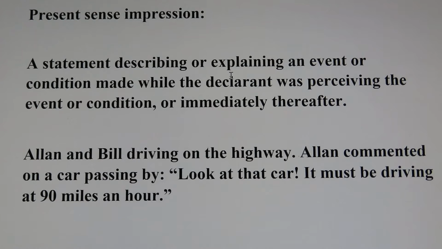While Adam was perceiving the car driving by, he made this statement, "Look at that car. It must be driving at 90 miles an hour." So this is what we mean by this present sense impression statement. So we have this present sense impression exception. Why do we create this exception? Because we believe we have circumstantial guarantee of trustworthiness of Adam's statement.